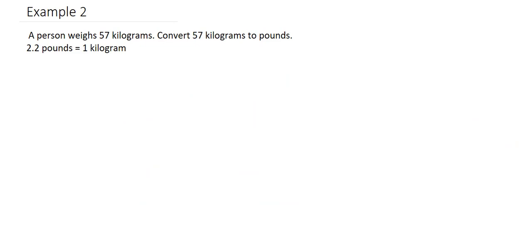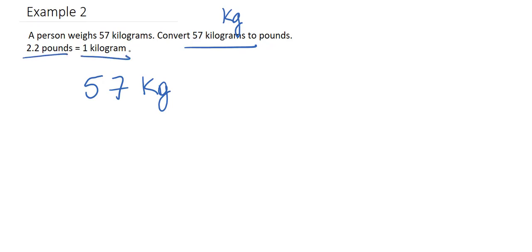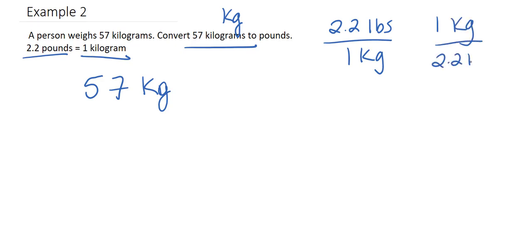So example 2, a person weighs 57 kilograms. Let's convert kilograms to pounds. So we have 57 kilograms, and we're going to just keep it like that. And what do we know about this relationship? Well, we know 2.2 pounds is equal to 1 kilogram. So we can put 2.2 pounds over 1 kilogram, or we can go 1 kilogram over 2.2 pounds.